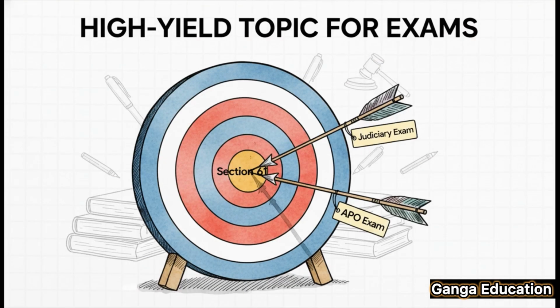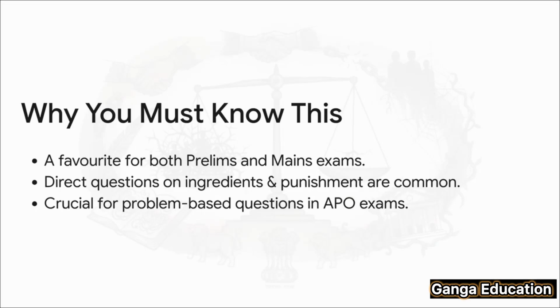Okay, now for the part you've all been waiting for. How important is this for your exams? Let me be very clear. Whether you're aiming for the Judiciary or the APO exam, this section is an absolute must-know. And here's why you need to master it. This is a favorite topic for question setters. For your prelims, you can expect direct questions asking about the ingredients or the punishment. For your mains, you're very likely to get a detailed question, maybe even one that requires you to cite case law. And if you're preparing for the APO exam, you have to be ready for problem-based questions built around this section.